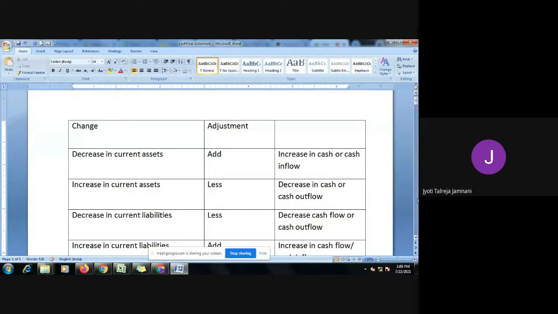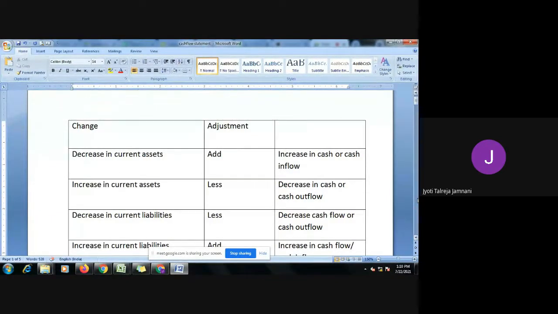The very first one is cash flow from operating activities. Under cash flow from operating activities, we are interested in knowing how much cash have we generated or how much cash have we spent in our day-to-day operating activities. So buying, selling of goods, paying salary, paying electricity bill, getting sales income, all these are our daily operating activity. So first section we will have to solve for cash flow from operating activity.